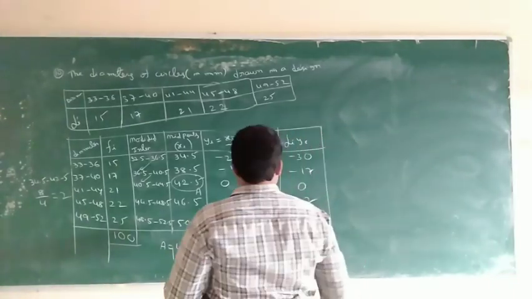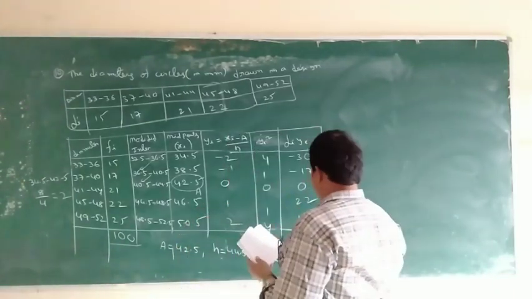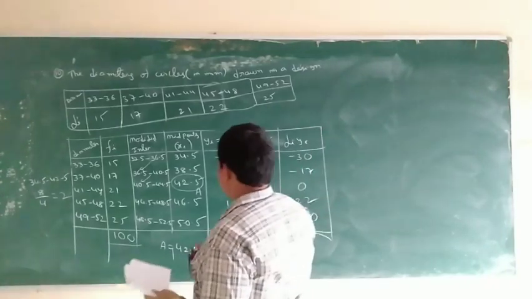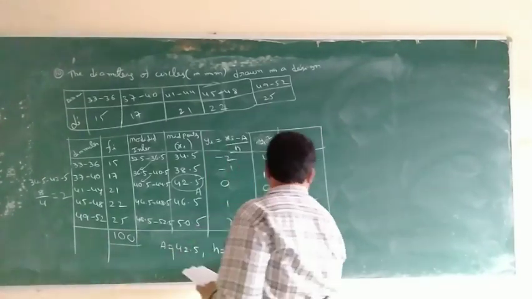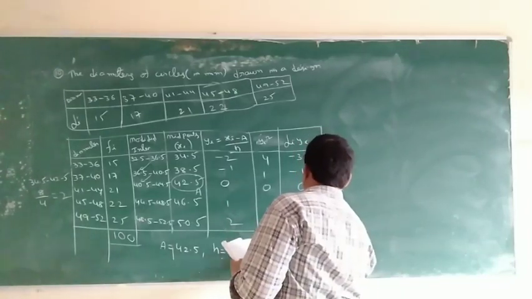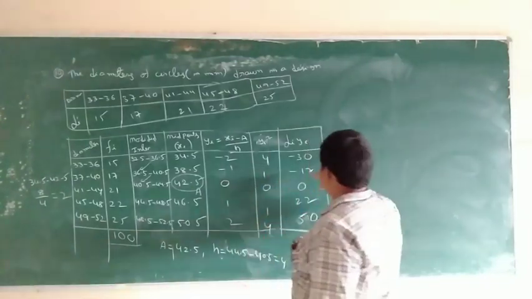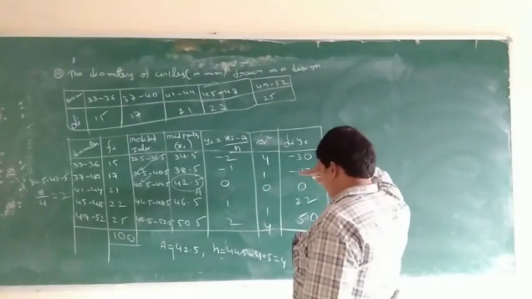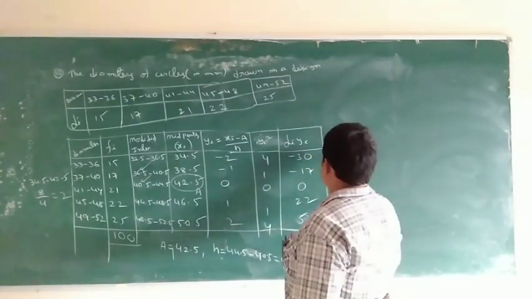So totally minus 30, minus 17, 0, 22, 50, which is 25.